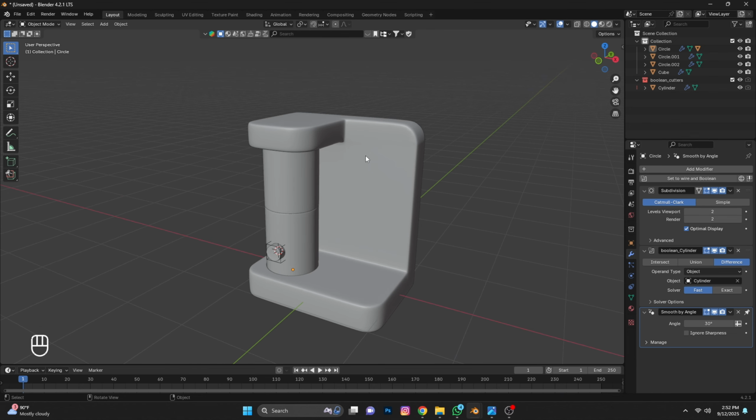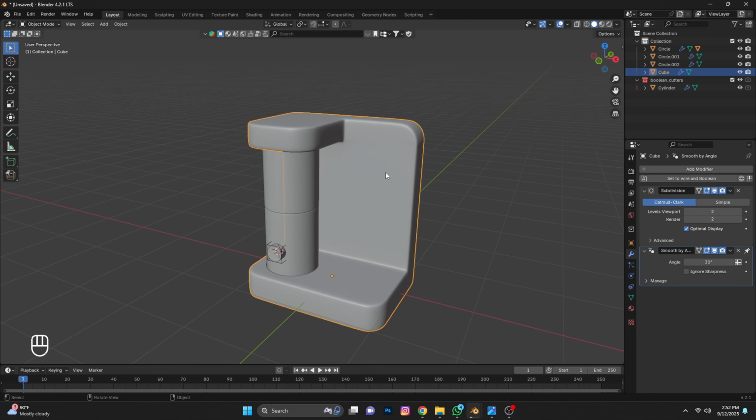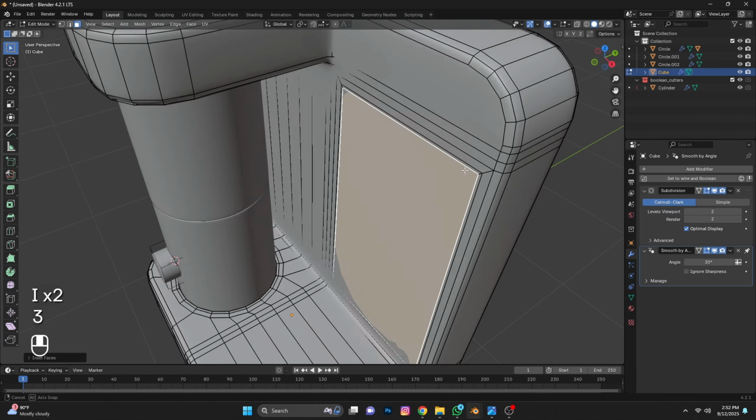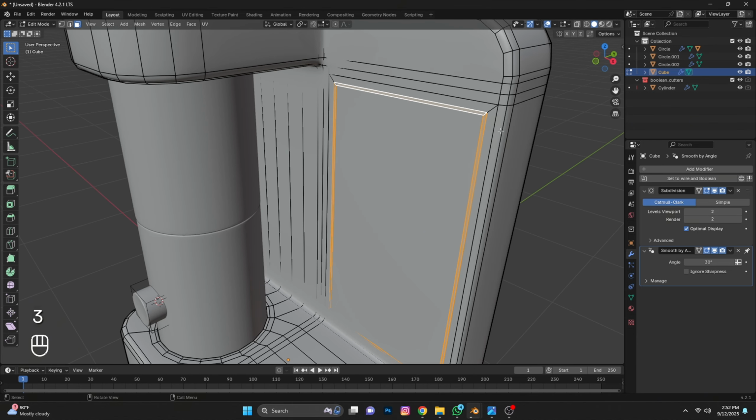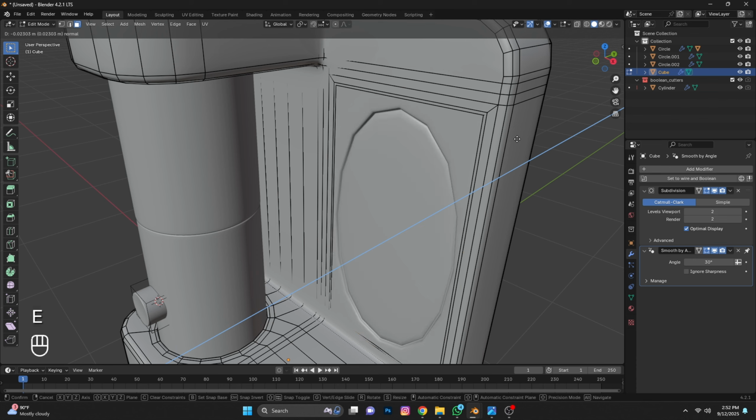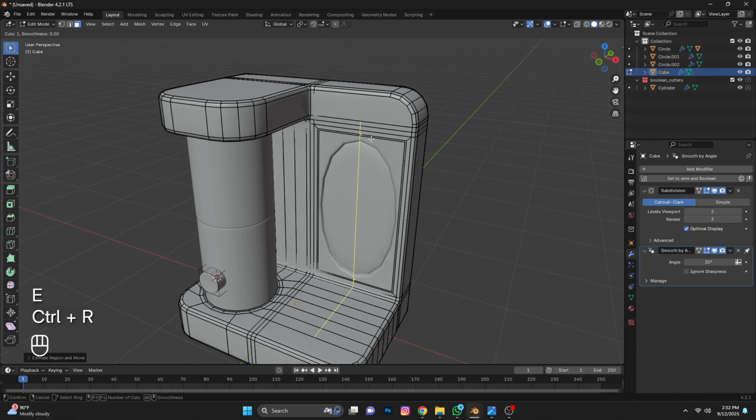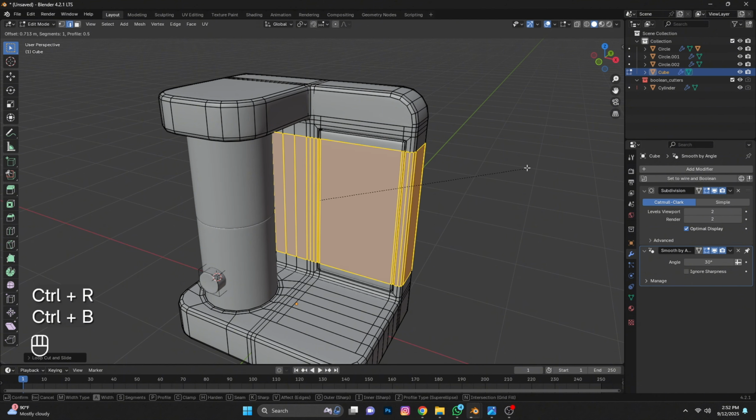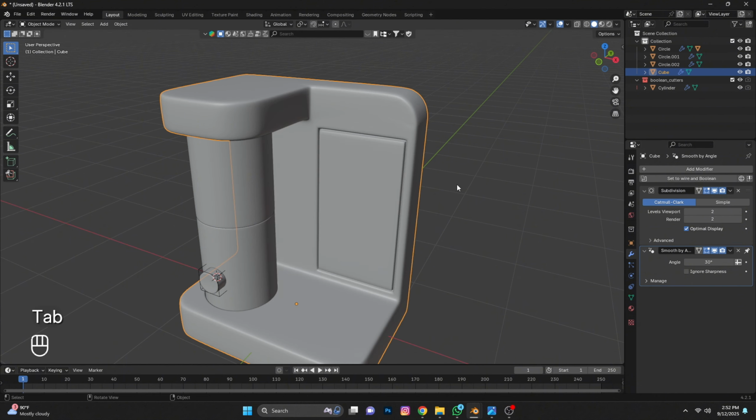Now we will make the part from where the coffee comes out. First, select this face and press I to insert. Then again I. Select the face and extrude a little. Then add a loop cut, press Ctrl B bevel with 0 segment. Same here, we will also add a loop cut and bevel it.